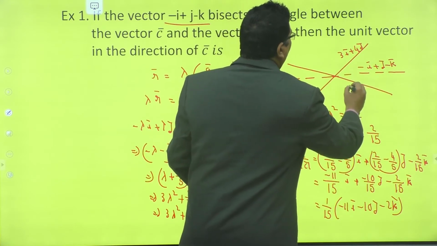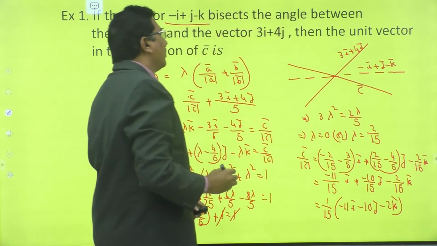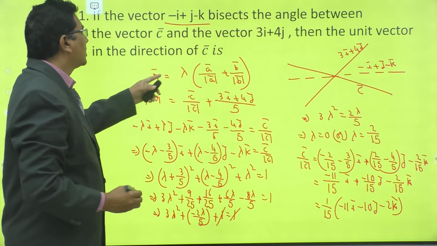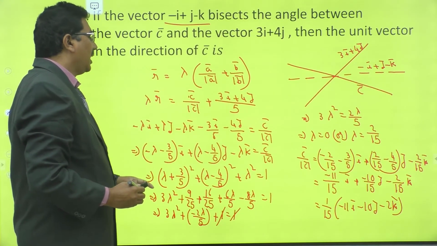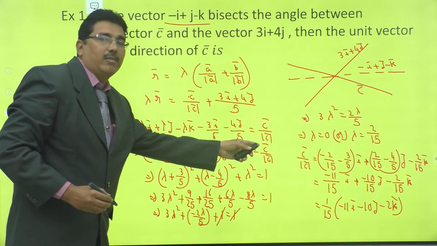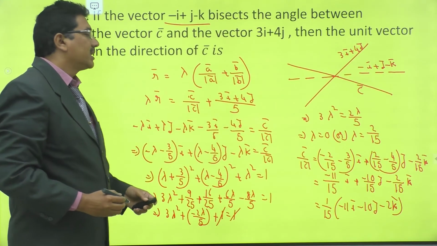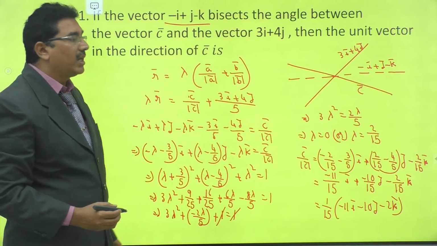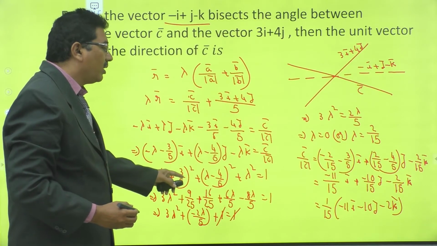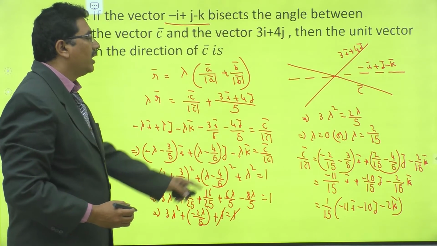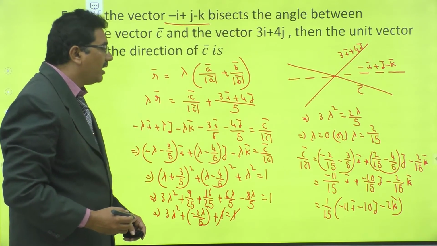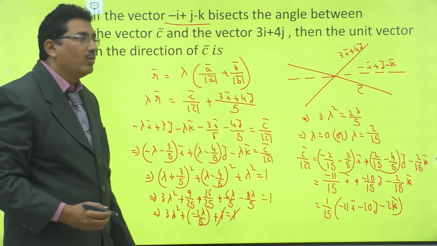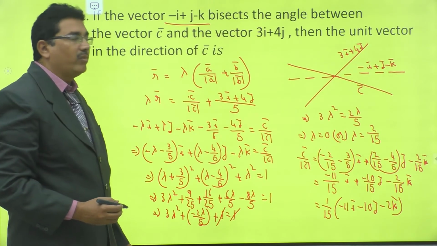Here we want to find the vector C bar by using the internal angular bisector formula. This also can be written like this. From this we get C bar by mod C bar. Since C bar by mod C bar is a unit vector, its magnitude is equal to 1. From that we get the value of lambda. Substitute the value of lambda in this equation, and we get the required unit vector.